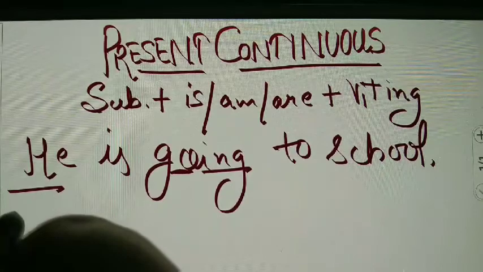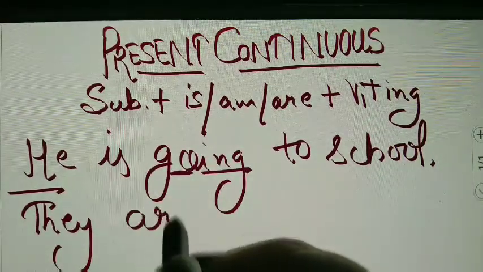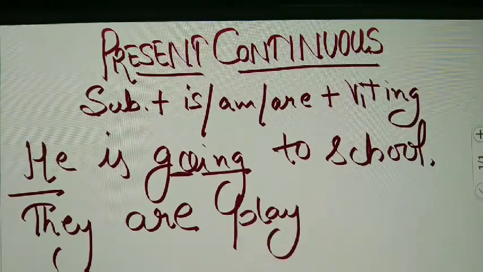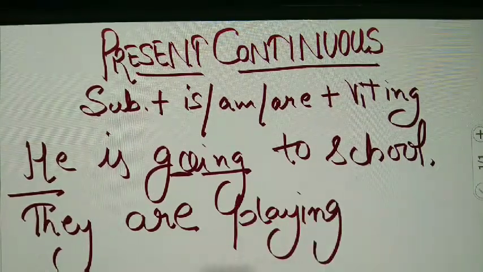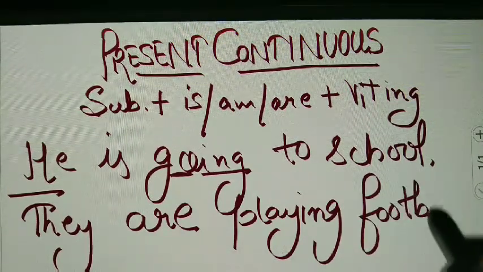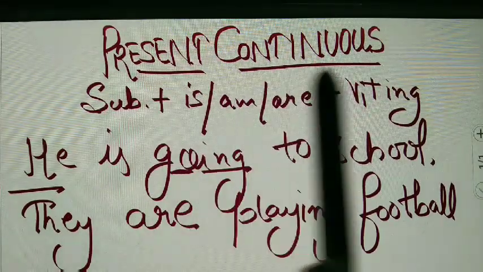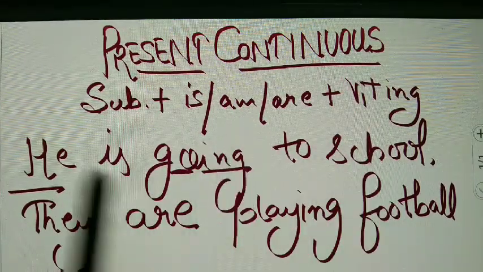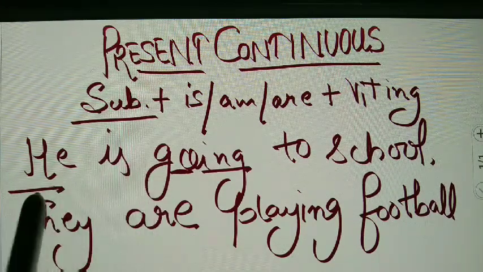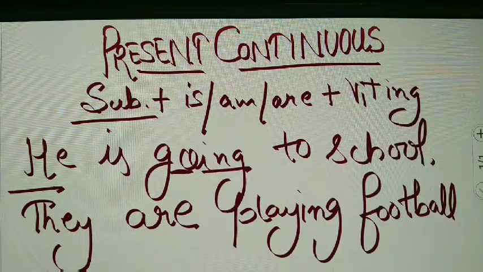If we are having they here as a subject, so we will use are, then V1 play plus ing, playing, they are playing football. Likewise students, this will be the present continuous tense and formula will be this. Subject, is, am, are according to this, V1 plus ing.